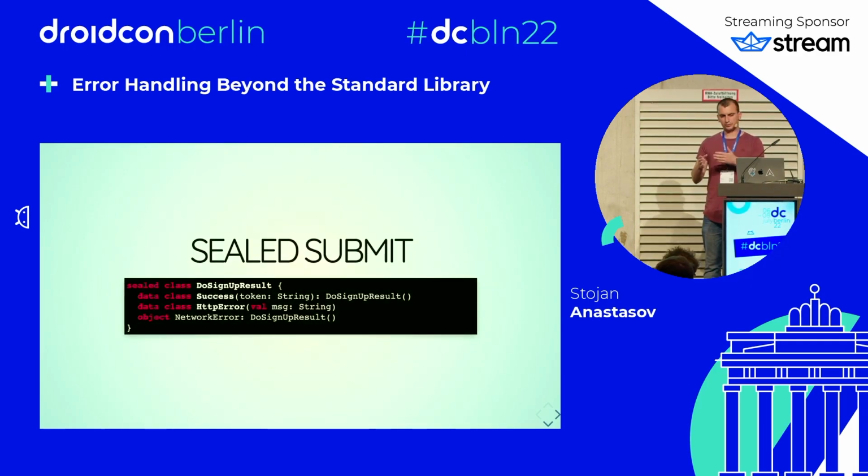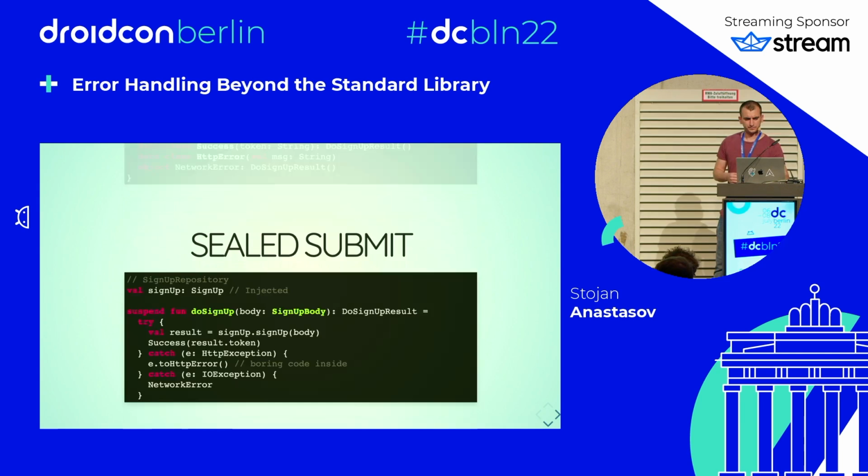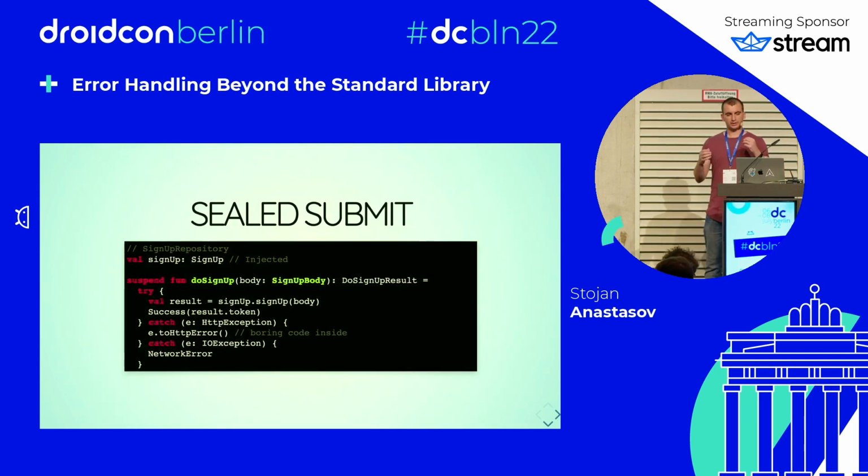To get better error messages, we can use a sealed class instead as the result. And here I have the SignUpResult class that can be a success with the token, HTTP error with some error message, or a network error. So I can implement my sign-up repository to do a try-catch and use the Retrofit sign-up function. In case of success, we get the token. In case of an HTTP exception, we need to convert that to a sealed result subclass. In case of IO exception, we get the network error object.